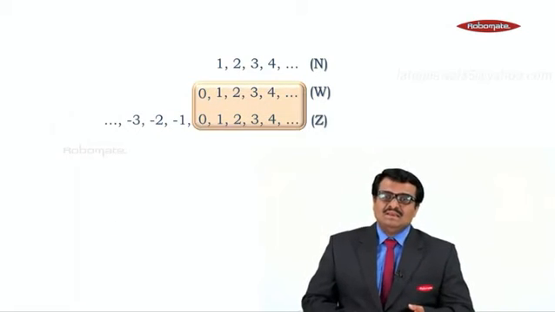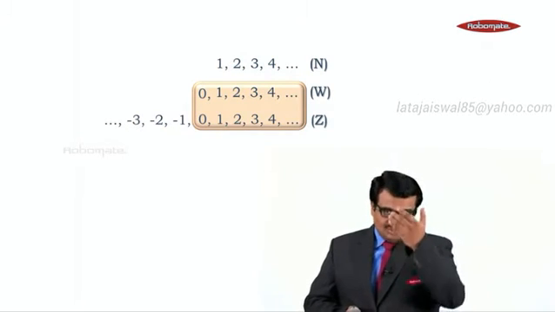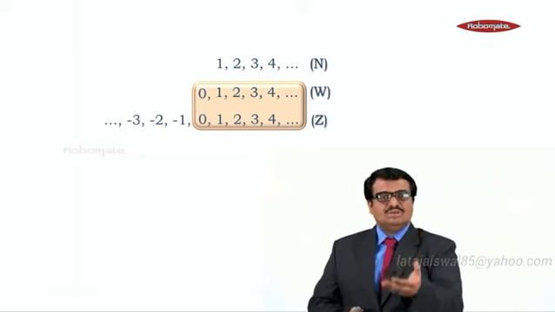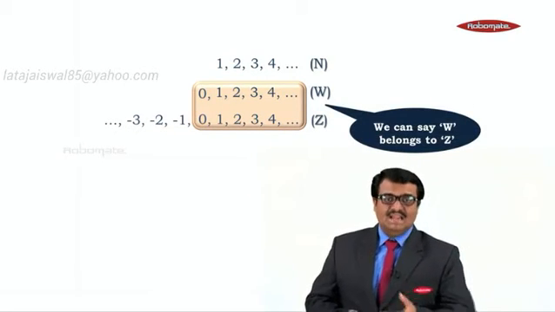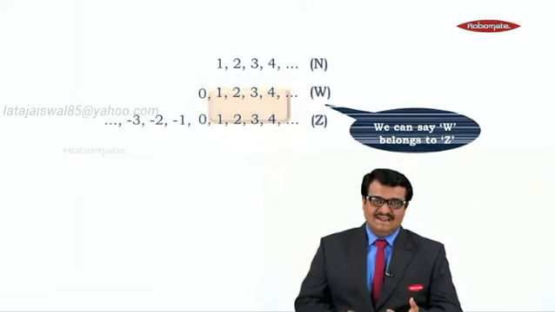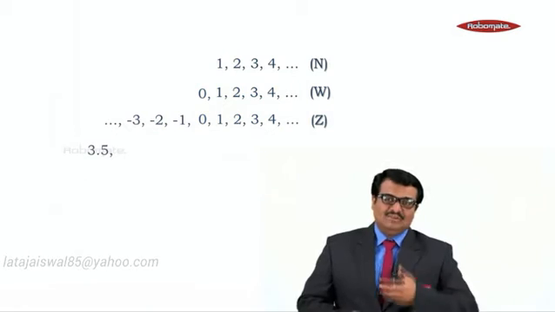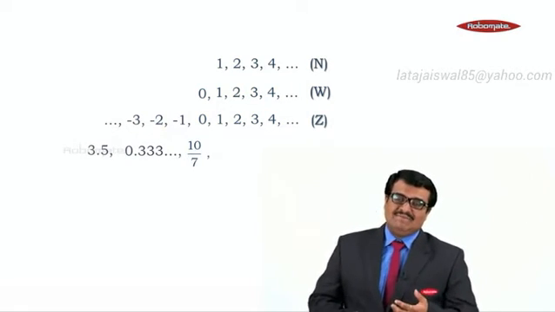Now, whatever belongs to the whole numbers also belongs to integers. Can we see in whole numbers 0, 1, 2, 3, 4? The same 0, 1, 2, 3, 4 is also there in integers. So, what we can say? We can say W belongs to Z. So, now the next type we are going to learn: 3.5, 0.33 and so on, 10 upon 7.